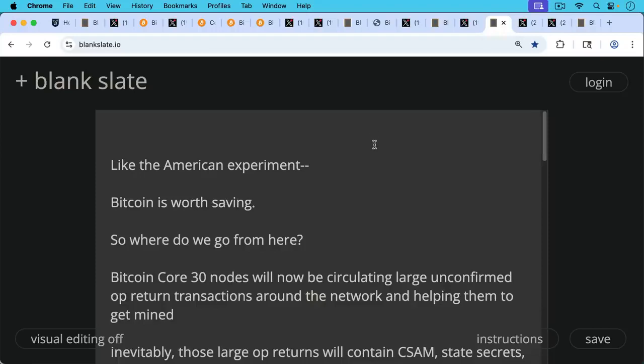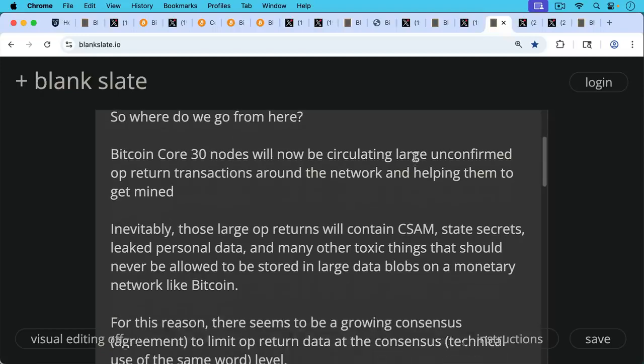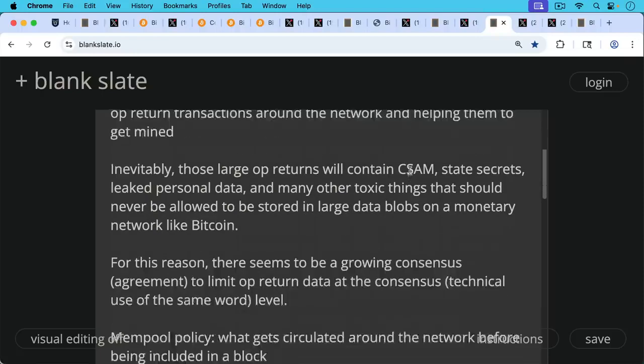So then the question is, where do we go from here now that Bitcoin Core 30 has been released and we've been unable to stop the release? Problem is Bitcoin Core 30 nodes will now be circulating large unconfirmed OP_RETURN transactions around the network and helping them to get mined. And inevitably, those large OP_RETURNs will contain CSAM, state secrets, leaked personal data, and many other toxic things that should never, ever be allowed to be stored in large data blobs on a monetary network like Bitcoin. For this reason, there seems to be a growing consensus, in the meaning of agreement, to limit OP_RETURN data at the consensus level.